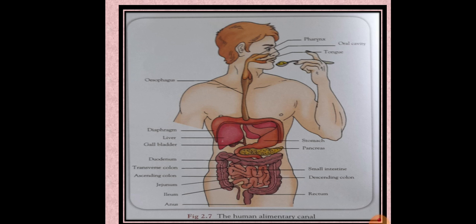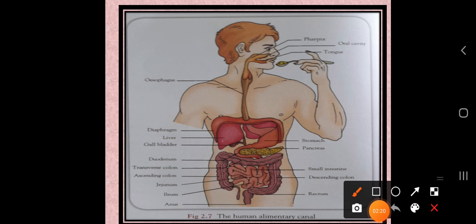So dear students, this is the human alimentary canal. When we have our food through our mouth, it passes to our stomach. In the stomach the food is converted into a simpler form.